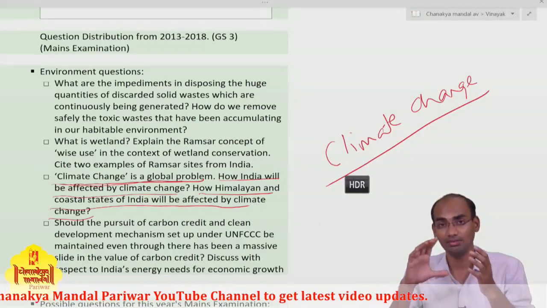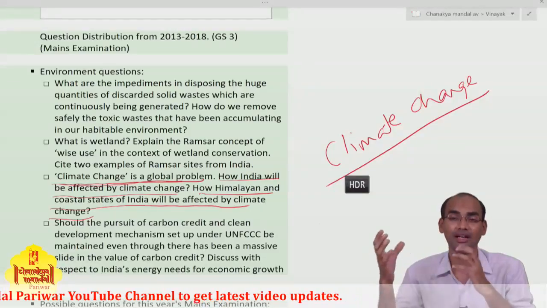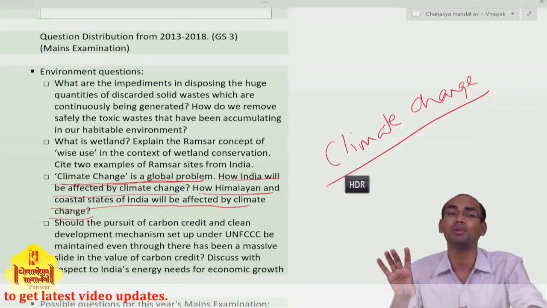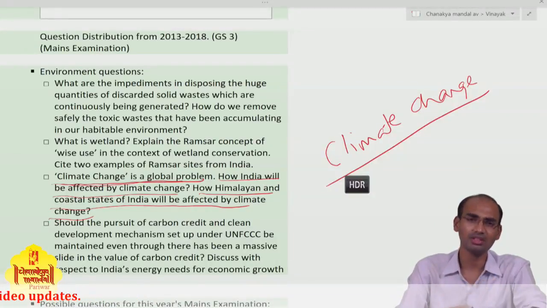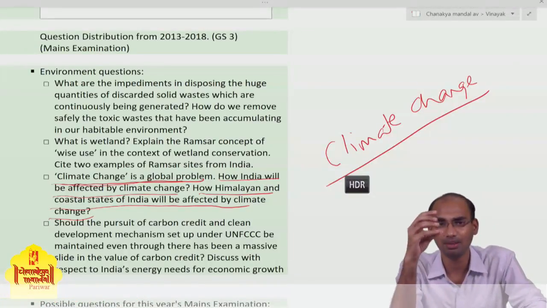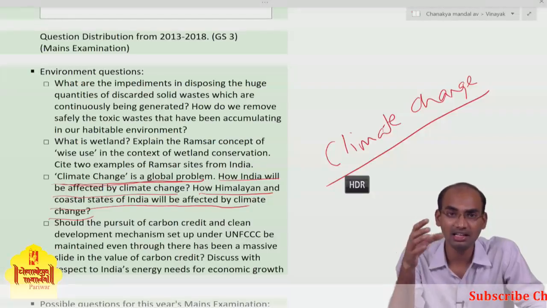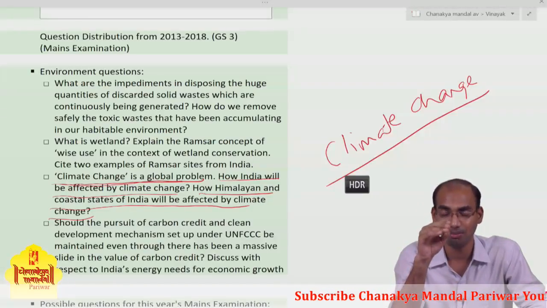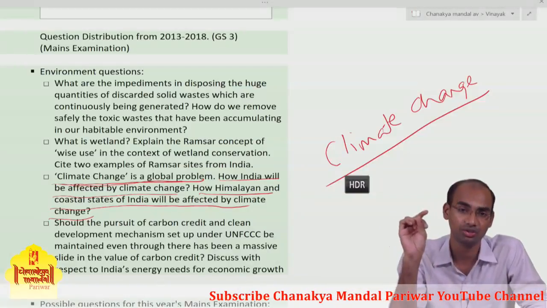There are various anthropogenic factors responsible for this climate change. This is the established fact by the IPCC, so you can directly use this IPCC report's summary findings in your introduction only.